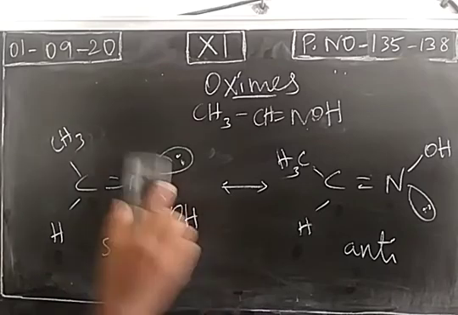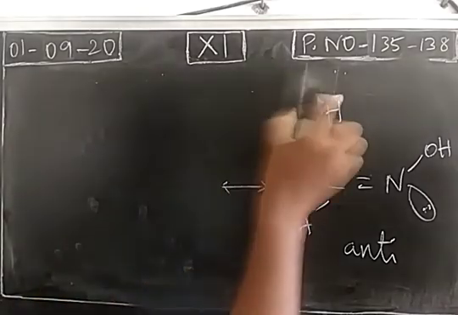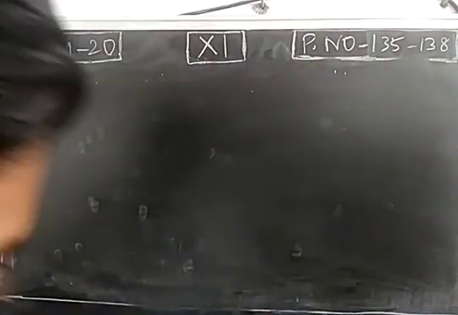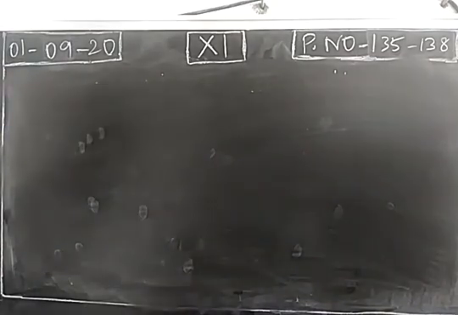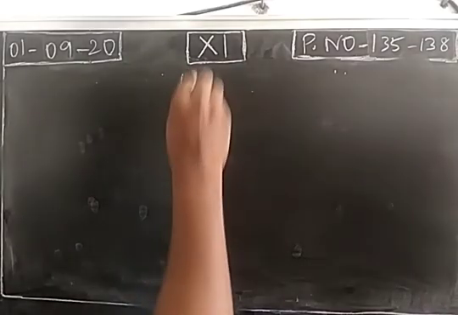So 3 more questions. So with this, geometrical isomerism over, right? So in the configurational isomerism, first one geometrical isomerism we have completed. Next one, optical isomerism.